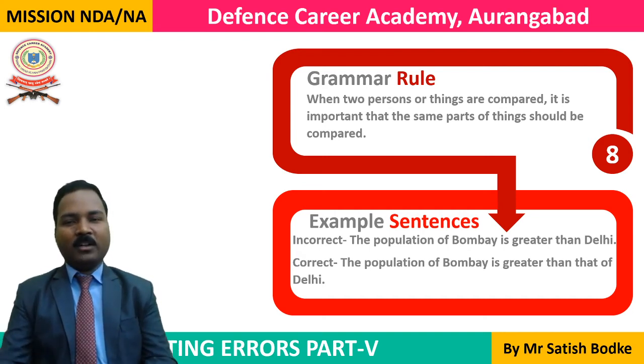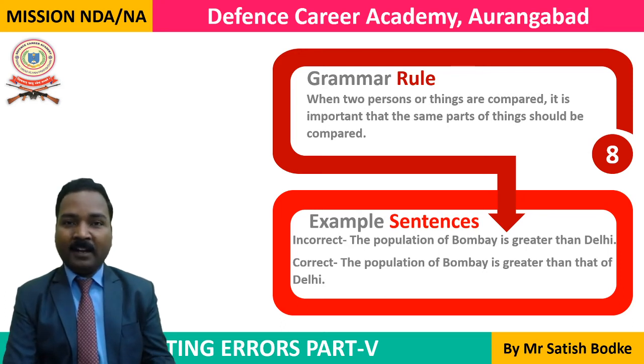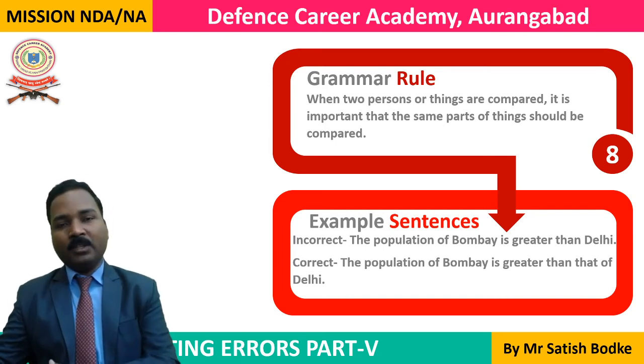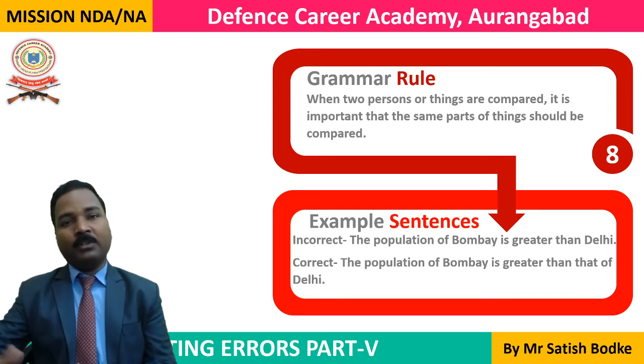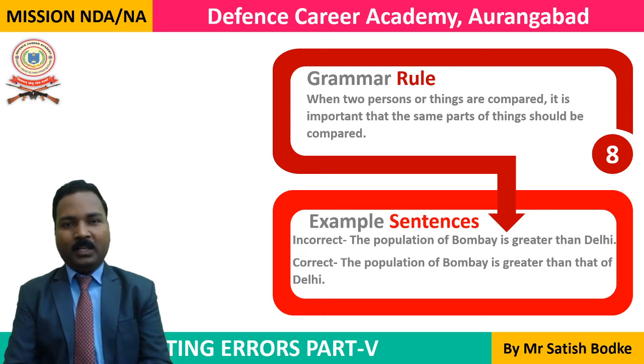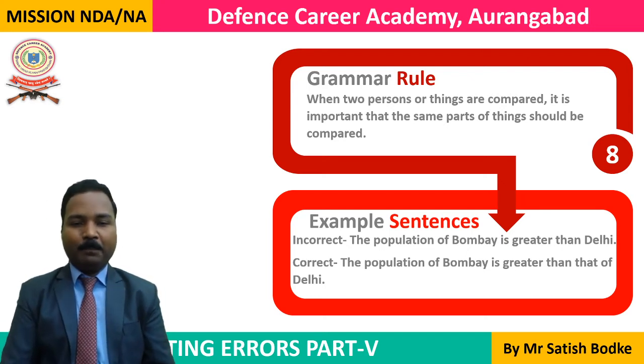Bombay is not greater than Delhi. Here the comparison is not between Bombay and Delhi. The comparison is between the population of Bombay and the population of Delhi. The comparison of the population of Bombay is with the population of Delhi. It is not with Delhi itself. So the correct word will be that of.